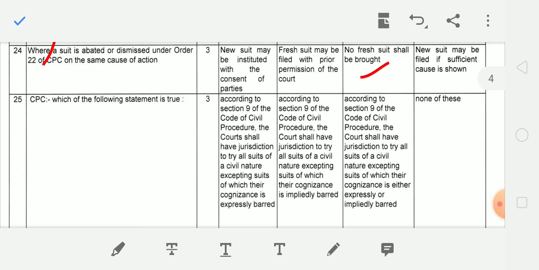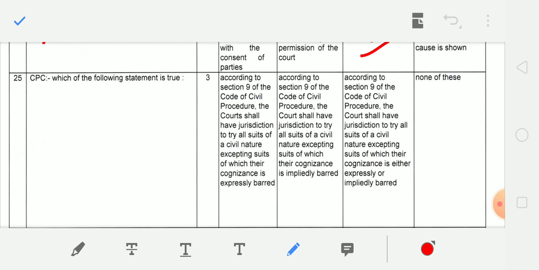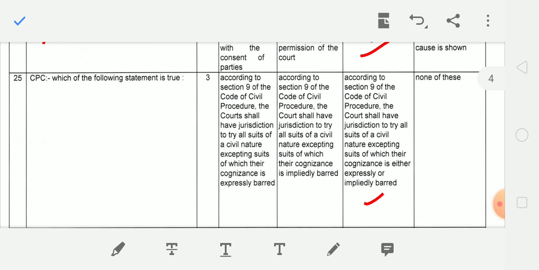Next question. Which of the following statement is true? So you have to read all these statements, and the correct one is third. According to Section 9 of Civil Procedure Code, the court shall have jurisdiction to try all suits of civil nature excepting suits of which their cognizance is either expressly or impliedly barred. This is the correct statement.